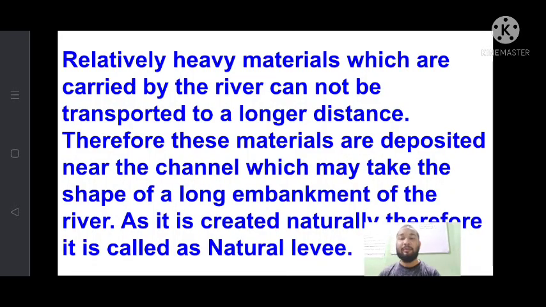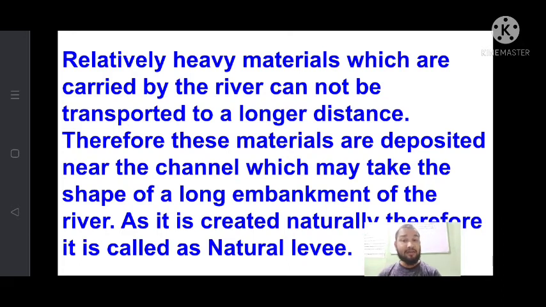See the definition: relatively heavy material which is carried down by the river cannot be transported a longer distance. Therefore, these materials are deposited near the channel, which may take the shape of a long embankment of the river. As it is created naturally, it is called natural levee.